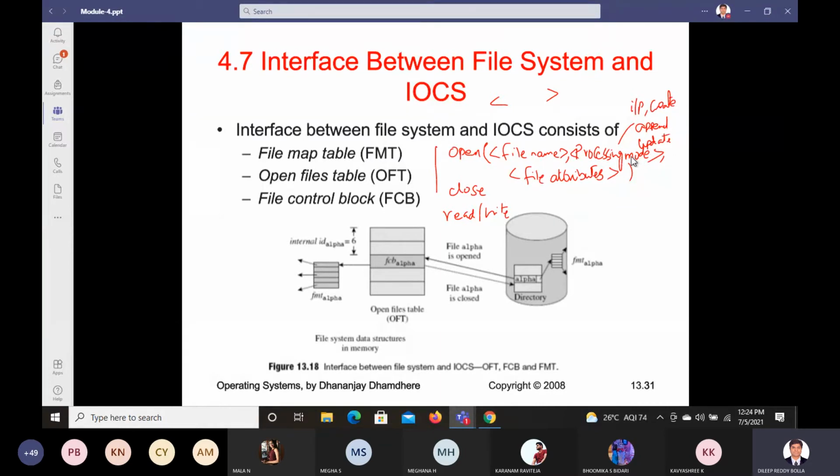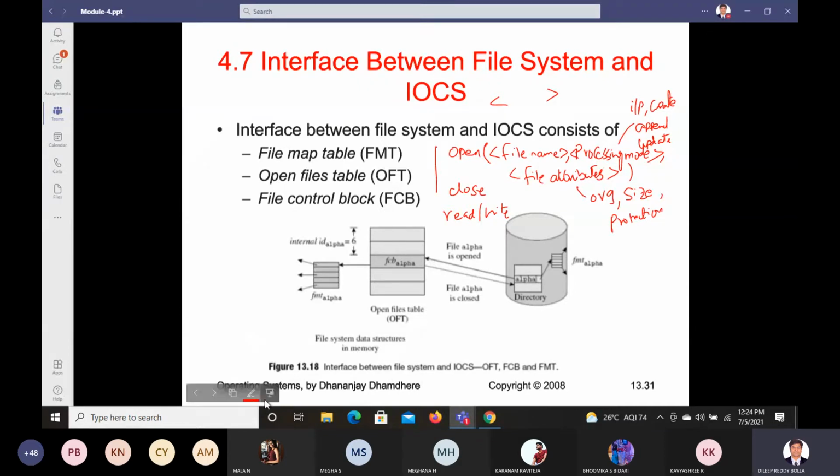What about attributes? Attributes means what all things it is having, what organization it is going to use, and what is the size of the data. Along with this, what is the information about protection? All these things will be there inside that. If you know these things only, you can open the file.